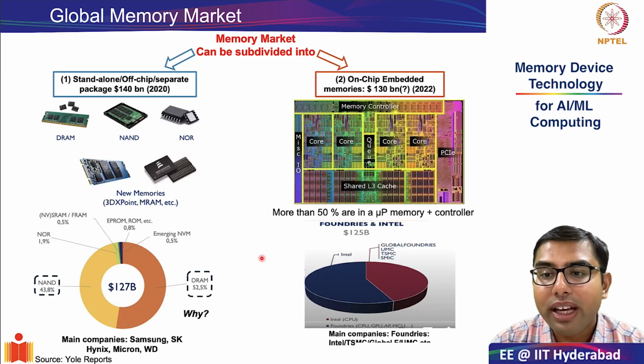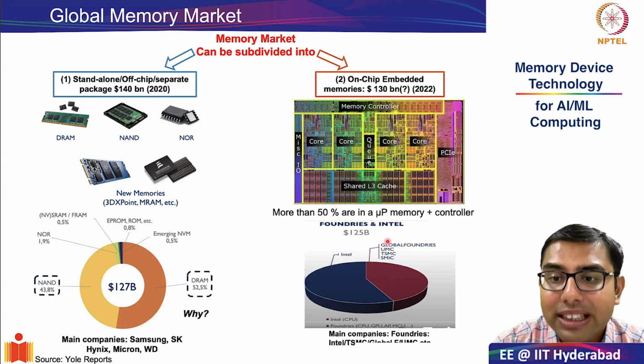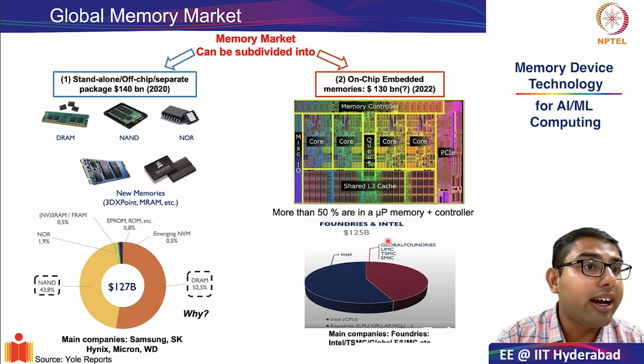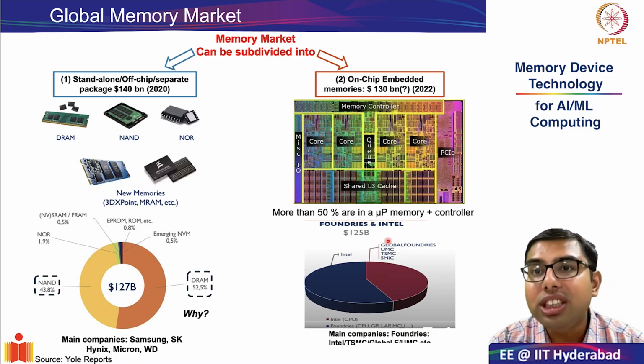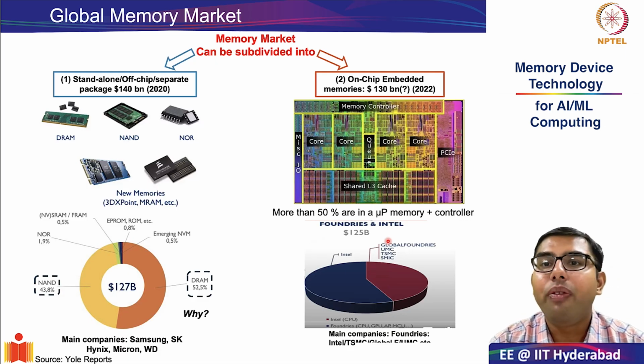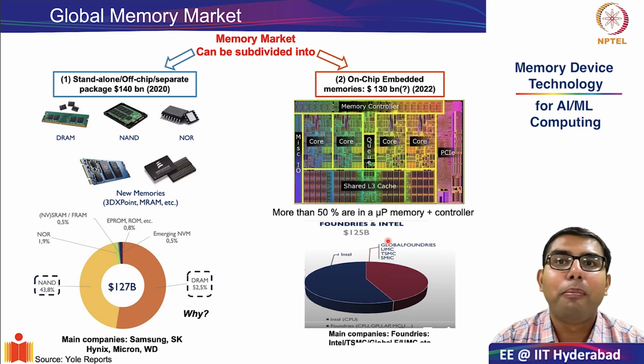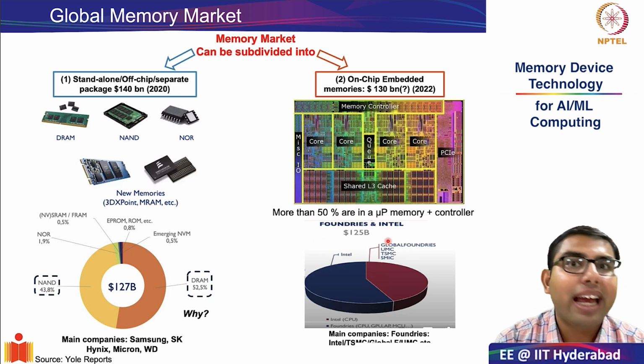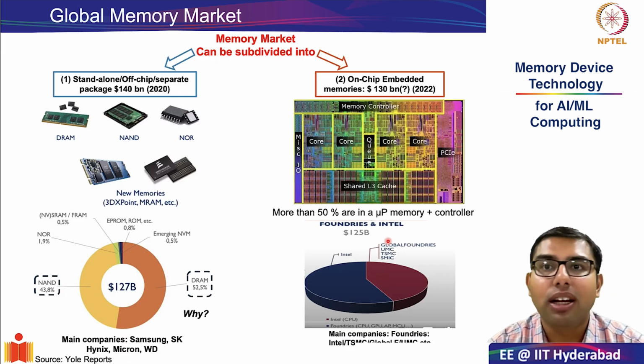Okay, now that we have understood this, we see that since more than 50% is dedicated to memories, it is logical to think that this part of the segment will be captured by the companies who make advances in logic transistor devices and allied manufacturing facilities.